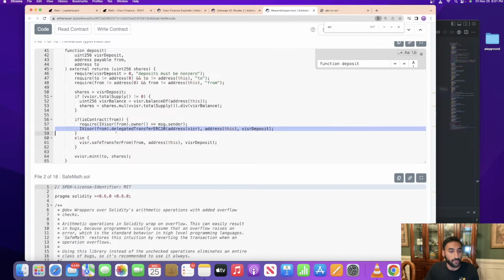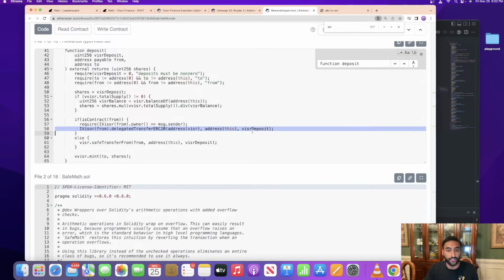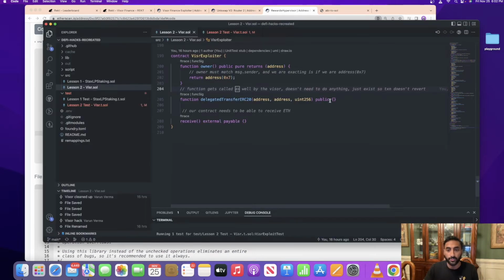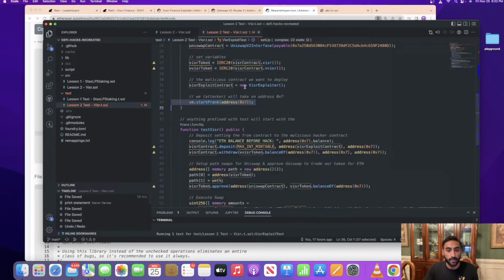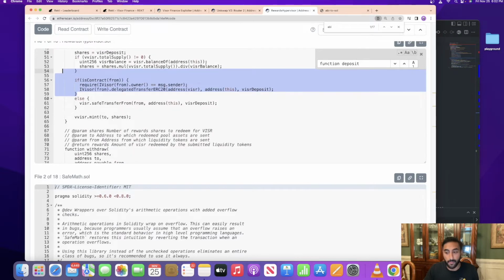In addition, we have to make sure that this method doesn't revert, or else we won't be able to mint our shares. So we just have to implement a delegated ERC20 transfer method that takes 2 addresses and a uint256 and make sure that it doesn't revert, so it doesn't require any implementation. From there, this if condition gets passed, and then it's going to mint us our shares.